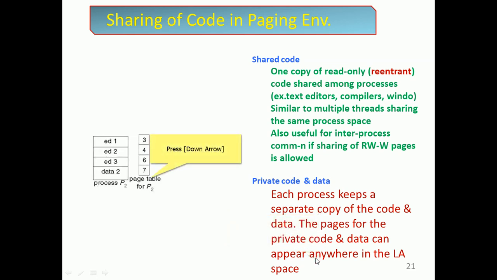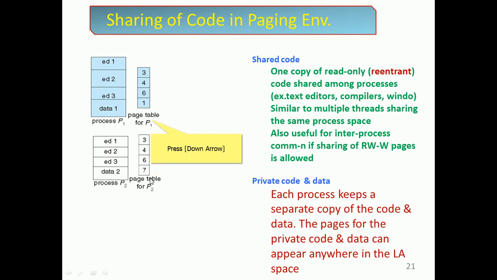Here you can see process P2 has editor 1, editor 2, editor 3 and data 2, and its page table has the corresponding page frames 3, 4, 6, 7. Similarly, process P1 has editor 1, 2, 3 and data 1, with page frames 3, 4, 6, 1.